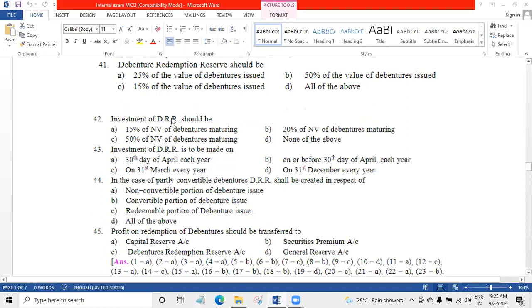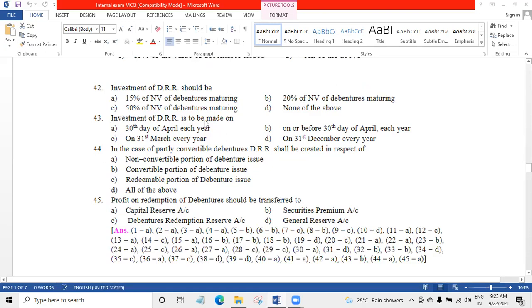42. Investment of DRR should be dash 15% of nominal value of debentures maturing. A. 43. Investment of DRR is to be made on dash day. 43 answer is on or before 30th day of April each year. It could be 29th, it could be 30th. On or before 30th day of April each year.